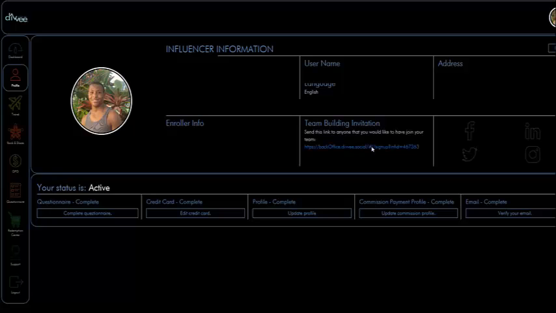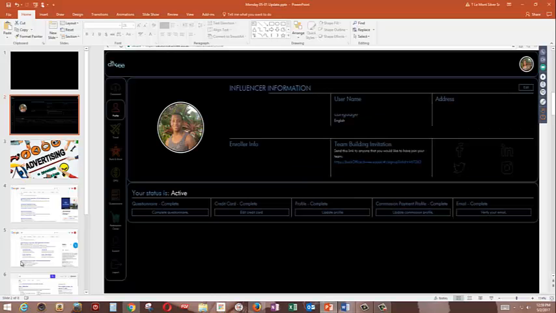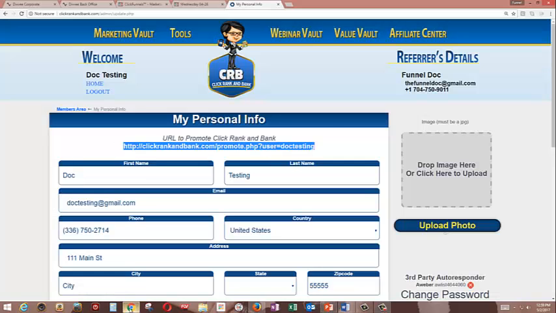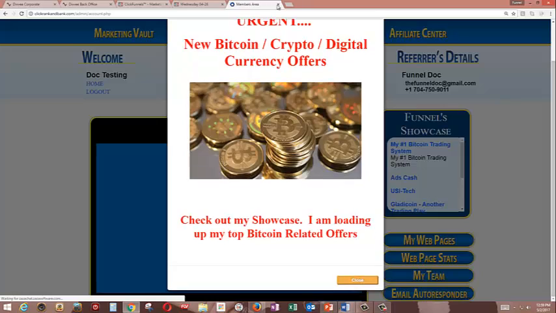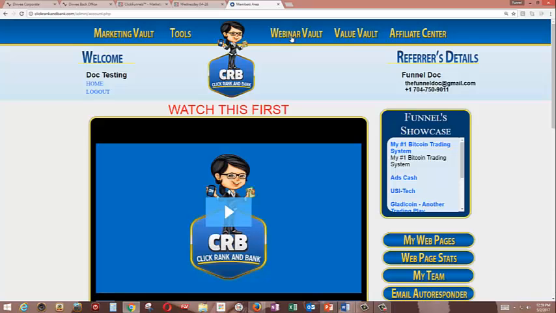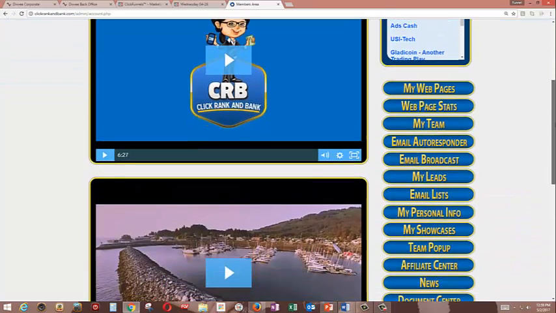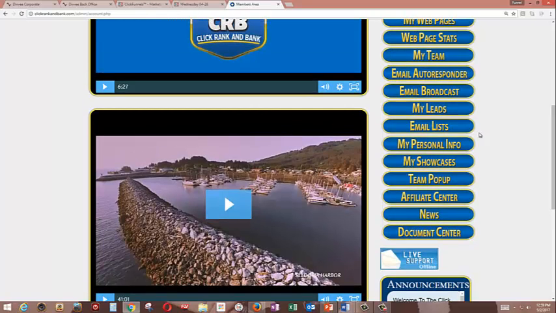So this is very important if you're in CRB. What you're going to do is grab this link right here, okay? You're going to go to CRB or clickrankandbank.com. You're going to log in. And once you log in, let's do this here. This is one of my testing platforms here for CRB. Once you log in, you're going to come down to My Personal Info.